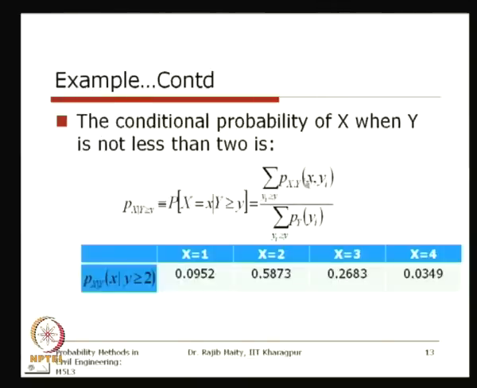So if we divide these two numbers, for x equals 1 the probability is 0.0952, for x equals 2, 0.5873, for x equals 3, 0.2683, and for x equals 4, 0.0349. If we add up these probabilities, it will be equal to 1, of course.